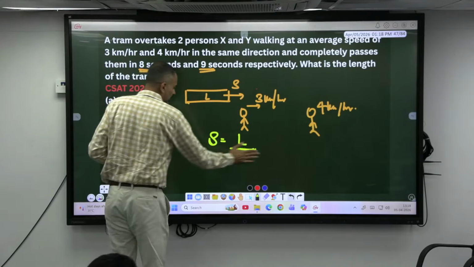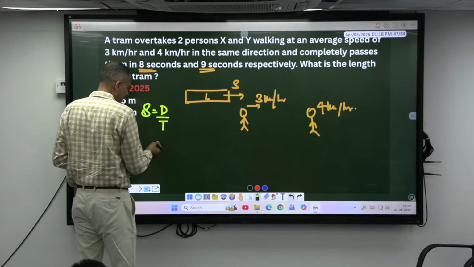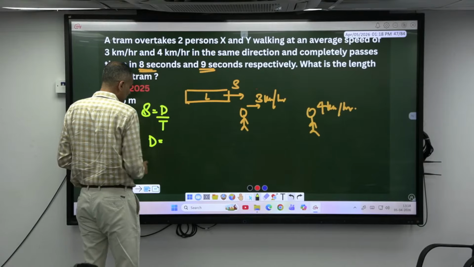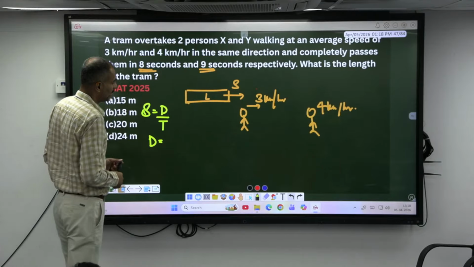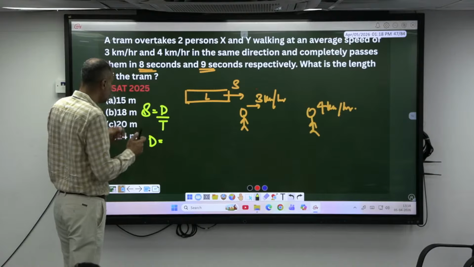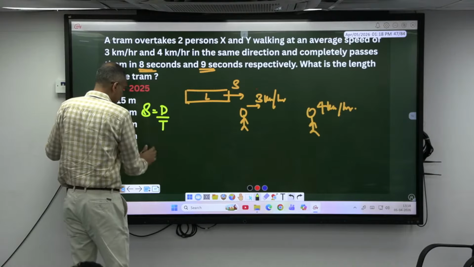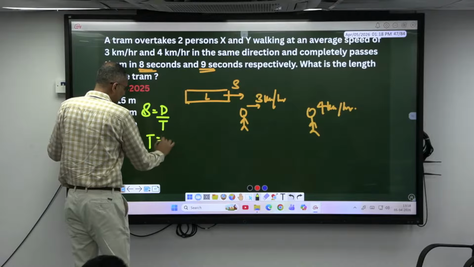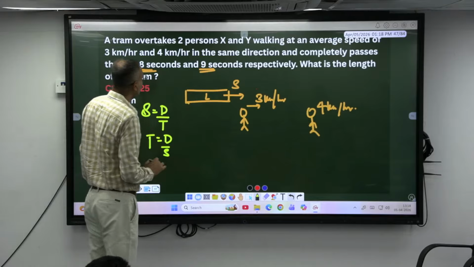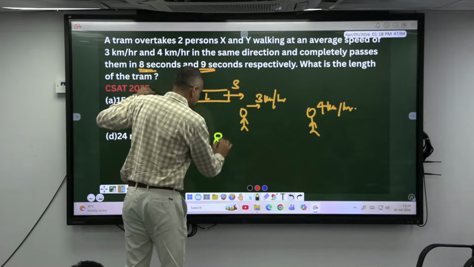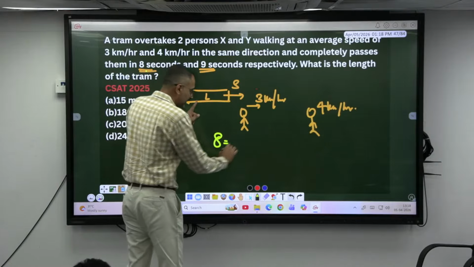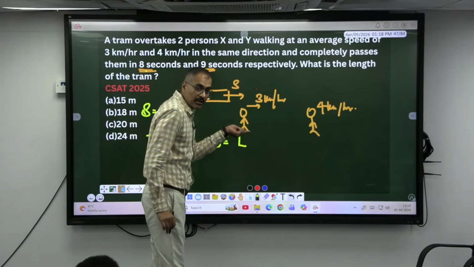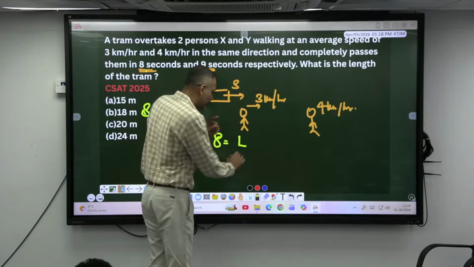Okay, rather than speed, let's take length. So the distance is equal to, which one would be better? Time would be better. Okay, t is equal to d by s. What is happening in this 8 seconds? In 8 seconds, a train of length L is crossing an object of length 0 with what speed?